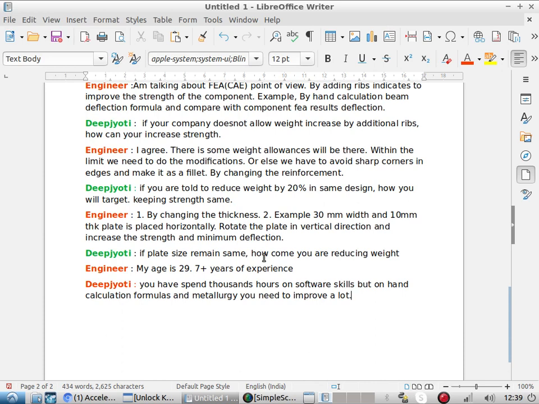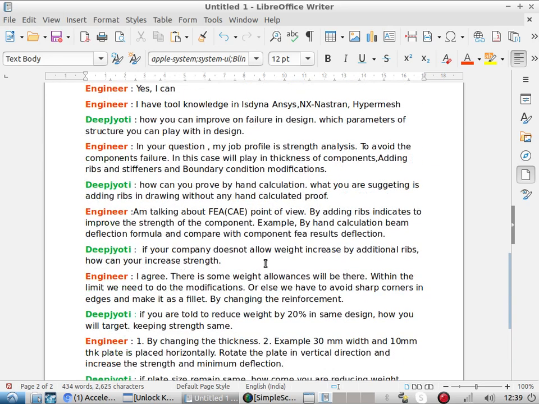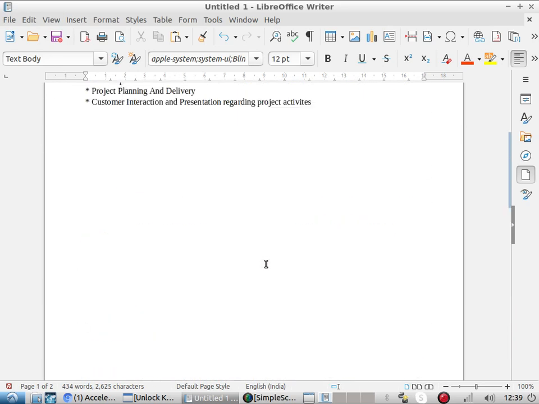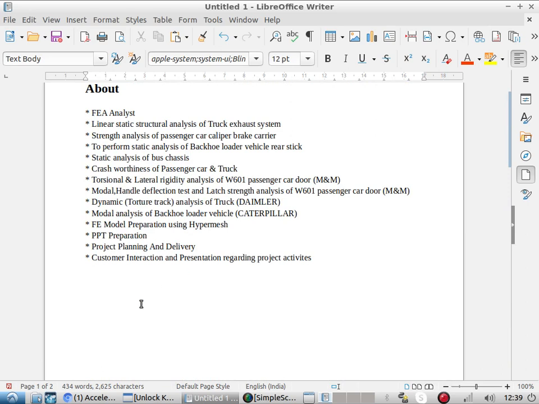And this is the weakest point of all senior FEA engineers. Go to LinkedIn and you will find hundreds of CAE profiles that are open to work. Open to work means they are open to jumping to another company, looking for better opportunities or new jobs.